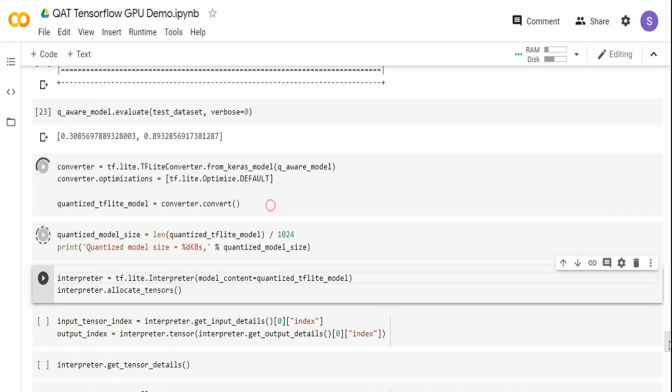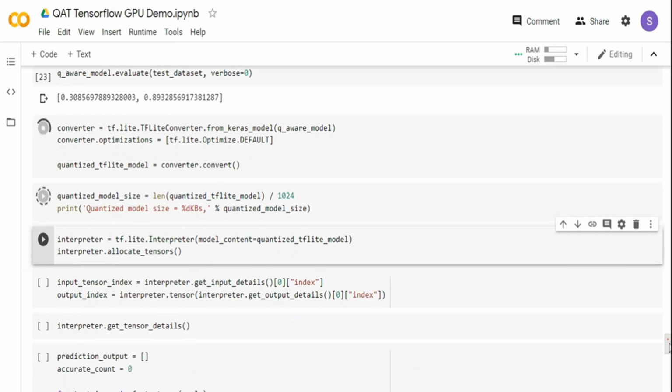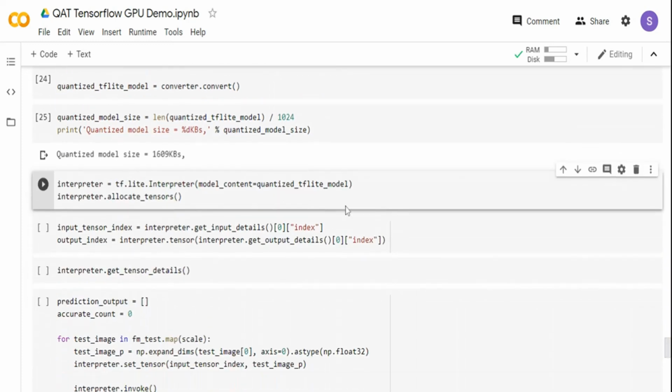So once this is converted, the 6 MB model that we have seen will get reduced. Now you see it's only 1.6 MB. So you're seeing almost a 4x reduction in size. So now the model is pretty lightweight, right? And then I'm going to take this model and do the inference and see if there is any loss in accuracy, right? We know when we strip off the floating point to integer, there may be some loss. There might be, there might not be also. So we are going to see if that is the case.